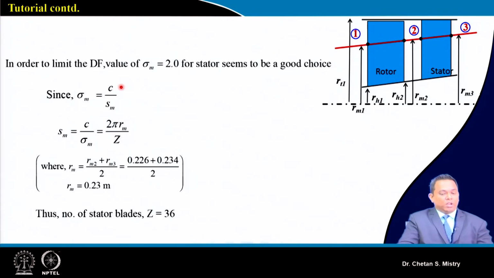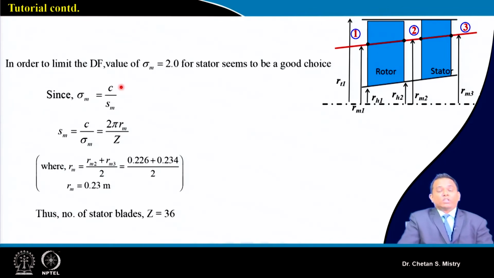Now once this is known to us, the next parameter is the selection of the number of blades for the stator. There are different approaches for assuming the number of blades for the stator. Here, in order to limit our diffusion factor, as we have assumed the diffusion factor for the rotor, the diffusion factor for the stator also can be assumed, but do not go into the detail. We will be doing an assumption for solidity. Let's assume the solidity to be 2.